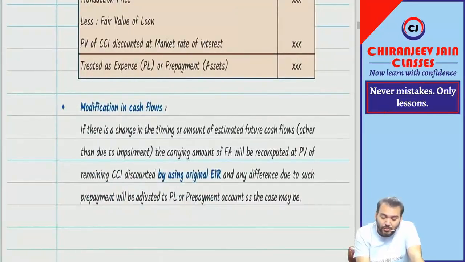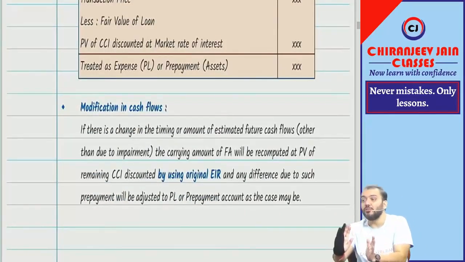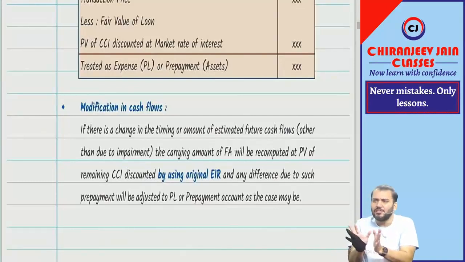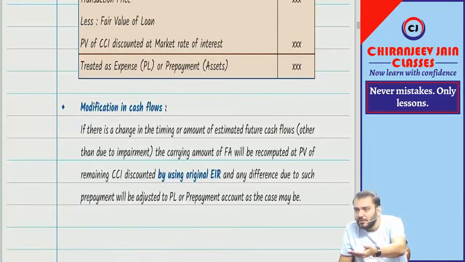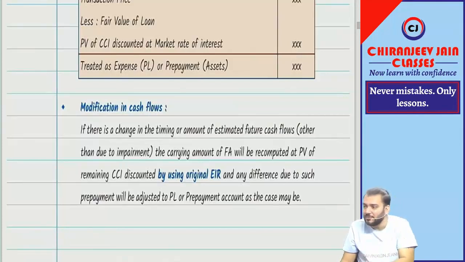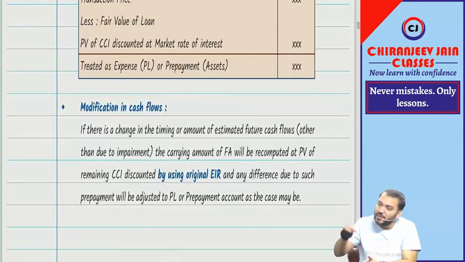Then concessional loan given or security deposit. Concessional loan given to any party, or security deposit. Deposit is normally interest free, but that is by contract. Whenever you have given any deposit, it is always at off market terms, so it will be recognized at fair value only.